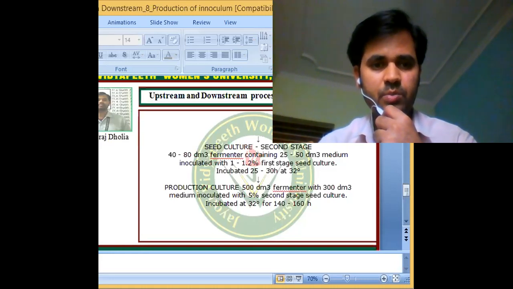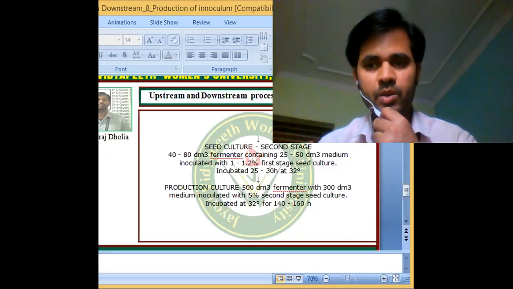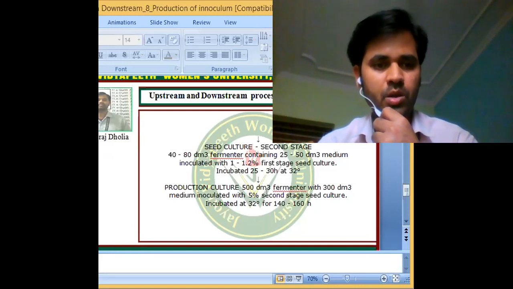Means if you have 100 ml of the medium in the production culture, then you take 5 ml of the second stage culture. Then you inoculate and incubate it at 32 degrees Celsius for 140 to 160 hours. So this is the production of the inoculum.